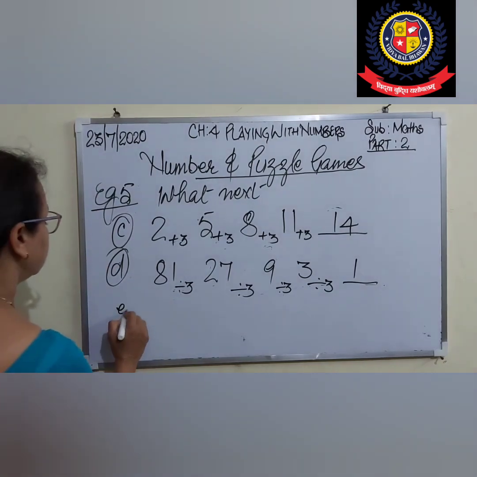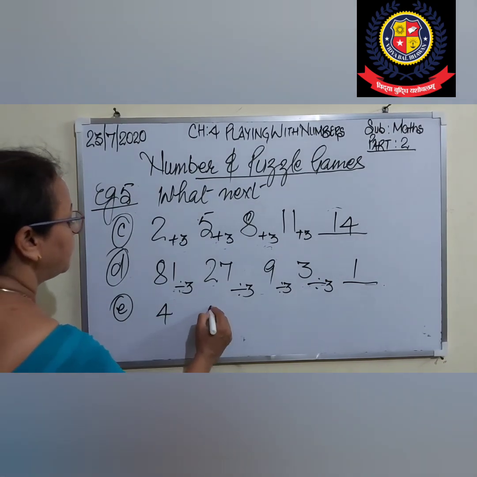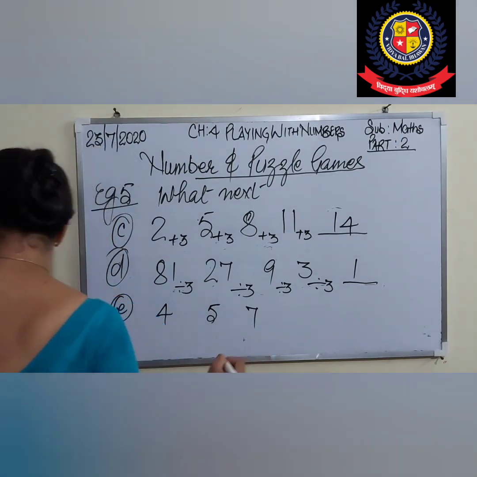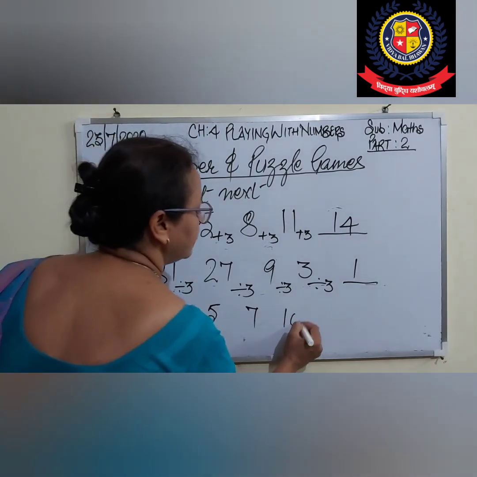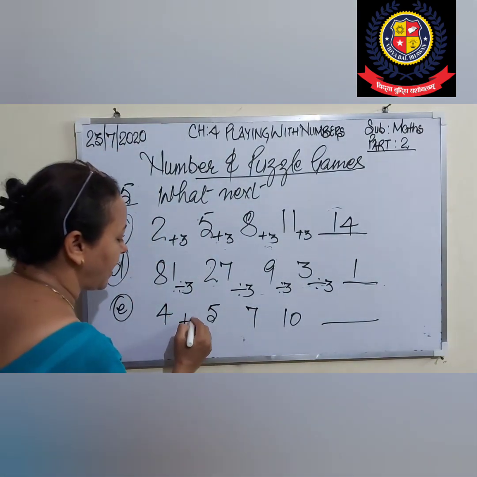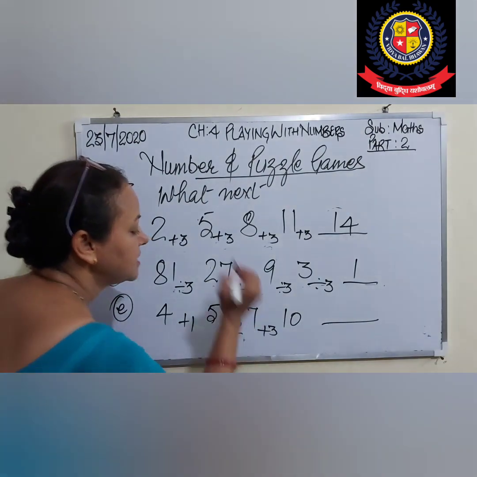Next, E is, you can play really very nicely at home. 4, 5, 7, 10. Next number we are going to write down. 4 plus 1 is 5. 5 plus 2 is 7. 7 plus 3 is 10.